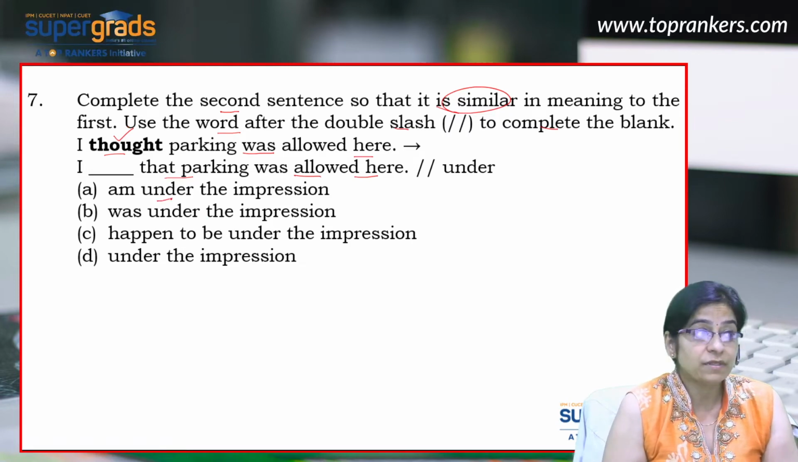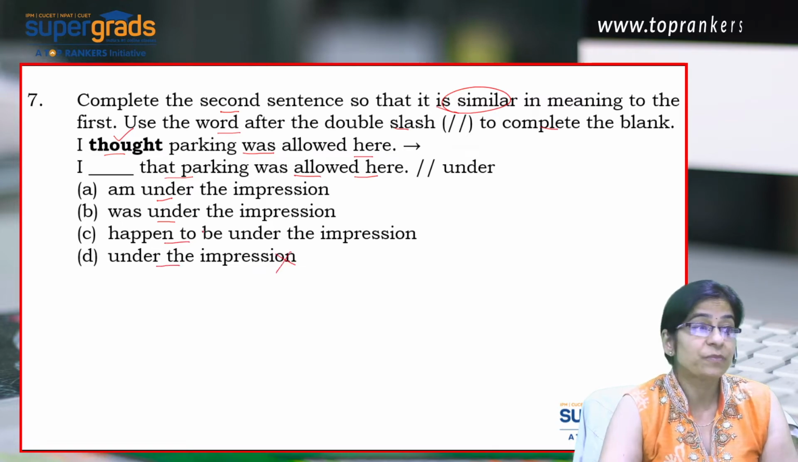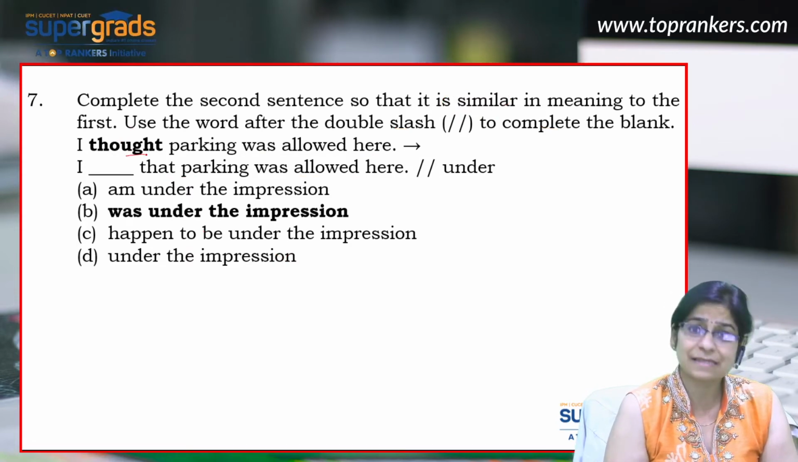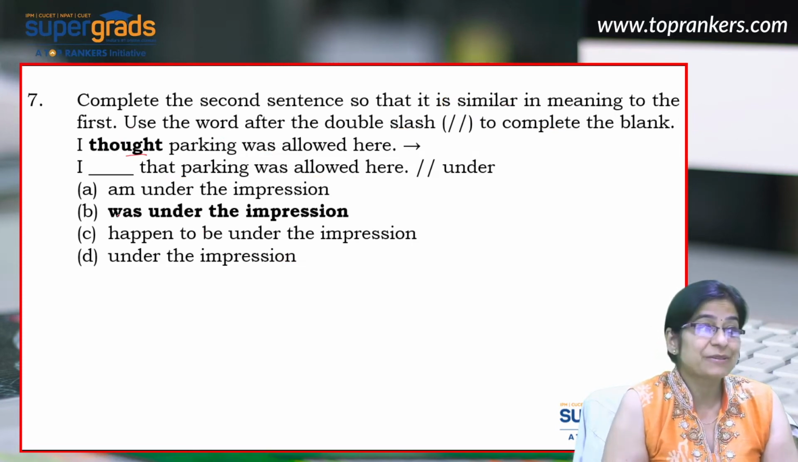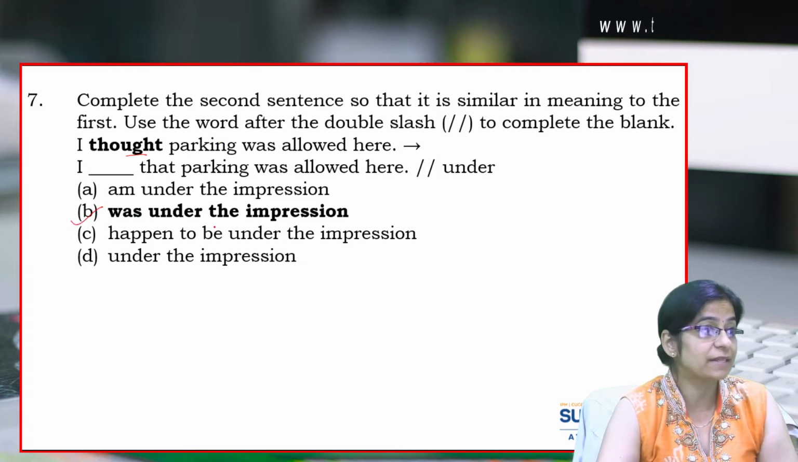I am under the impression, I was under the impression, I happen to be under the impression, I under the impression. Well, this one is grammatically wrong. And the right answer choice in this case would be was under the impression because the base sentence is in past form. So our next sentence, which has to be similar in meaning, has to follow the same tense, right? So I was under the impression that parking was allowed here. Let's look at the next one.